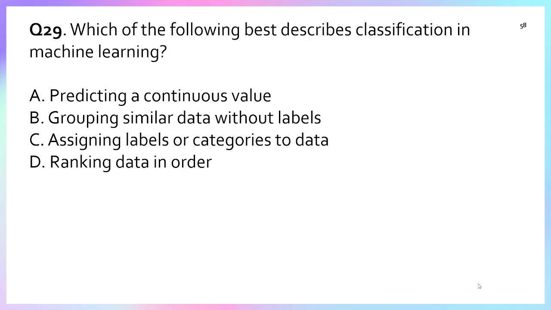Question number 29. Which of the following best describes classification in machine learning? Predicting a continuous value, grouping similar data without labels. This is unsupervised learning, right? And C is assigning a label or category to data. And option D, ranking data in order. So here we are talking about the best description of classification in machine learning, which is option C, assigning a label or category to data.